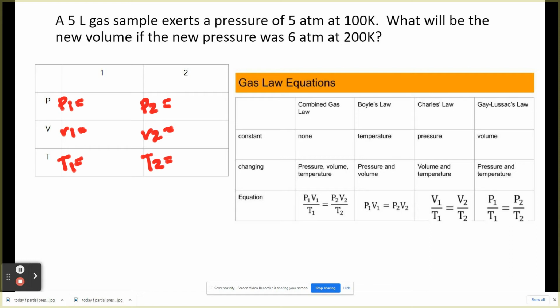Okay, so P1, guys, 5 liters. Let's start with 5 liters. That's going to be our V1. If the sample exerts a pressure of 5 ATMs, 5 ATMs.